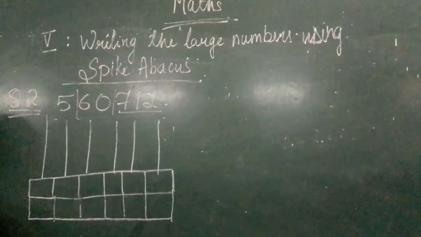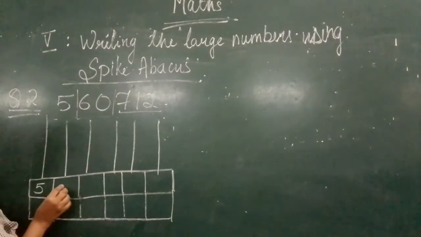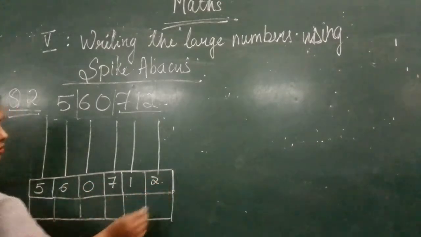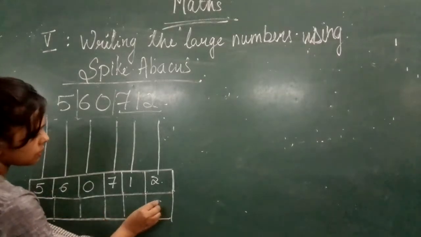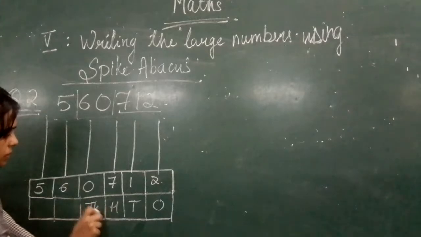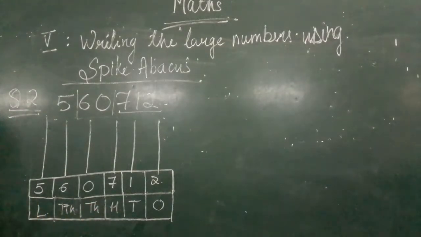Now, what are the numbers? 5, 6, 0, 7, 1, 2. Okay. Now again, you start writing those: ones, tens, 100, 1000, 10,000 and lakhs. Now, if you want, you can make one more. We know the 10 lakhs. Okay, so you will add one more also. You leave that place empty.